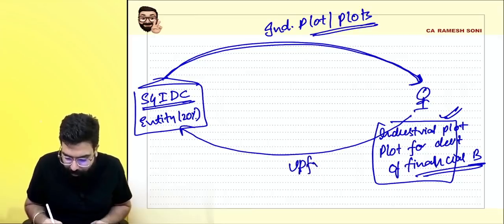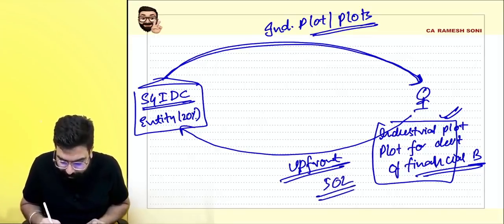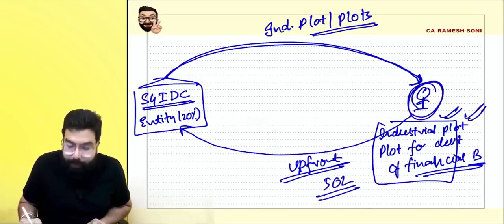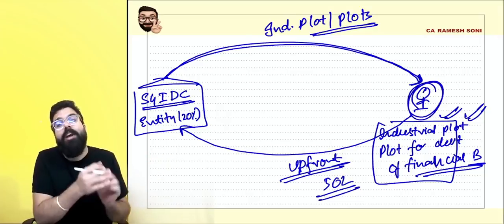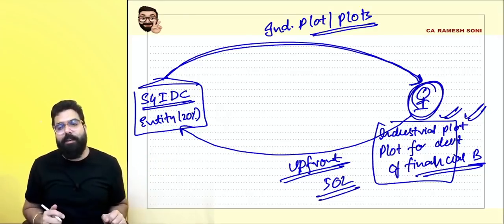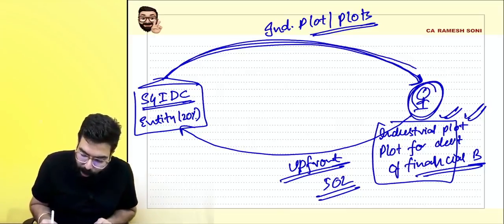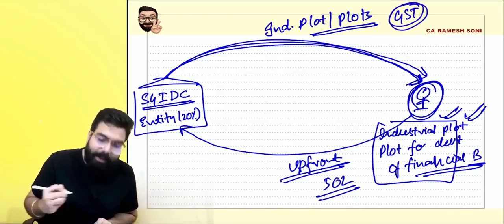Upfront amount means what, sir? Upfront amount means might be a bulk amount of 50 lakh I paid them, and now I am going to develop this plot into industrial plots, or I am going to develop these plots into finance, so that people can come and do financial business over here. Then these plots, when they are given by the government, will not go ahead and charge any GST.